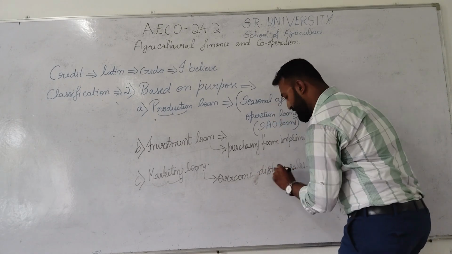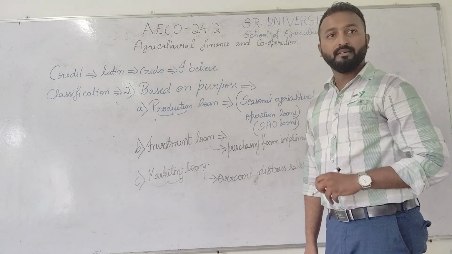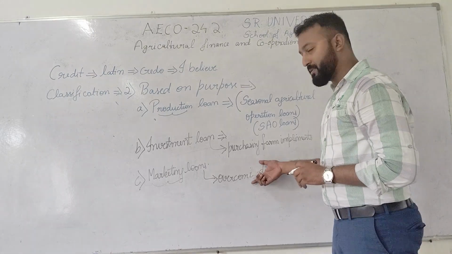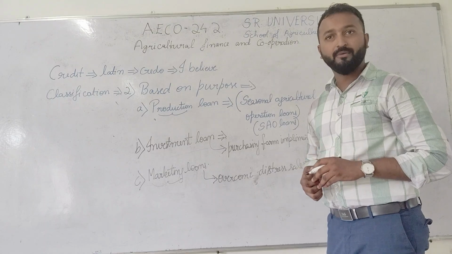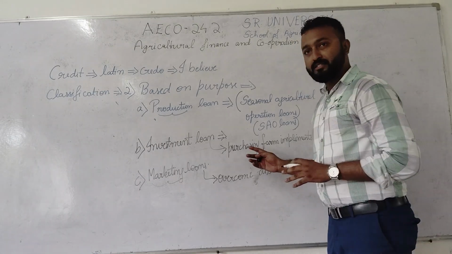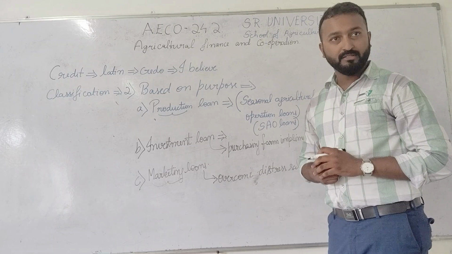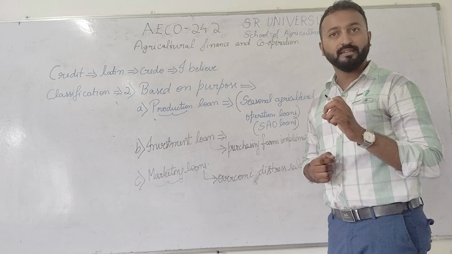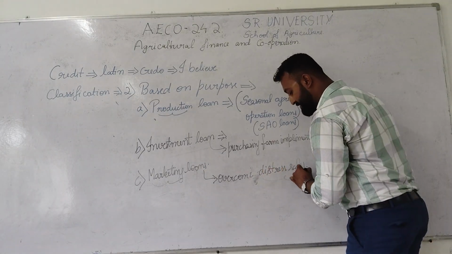When there is a high supply of agricultural commodities in the same market, obviously the brokers, traders or middlemen who are purchasing that commodity, if there is more supply by different farmers in that market, obviously they will charge a very low price for the farmers. When the farmers are selling the product at a very low price to the traders, brokers or middlemen, that is called distress sales.